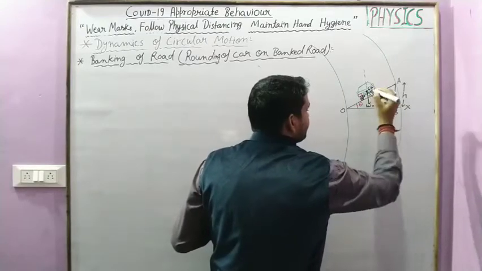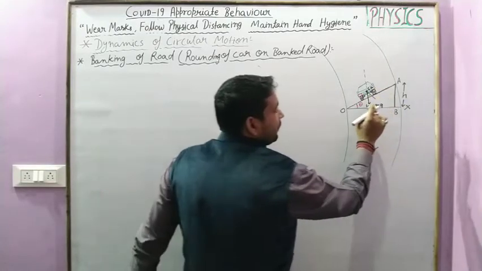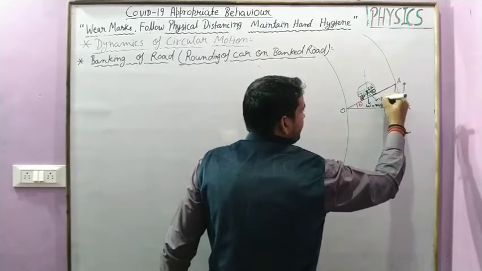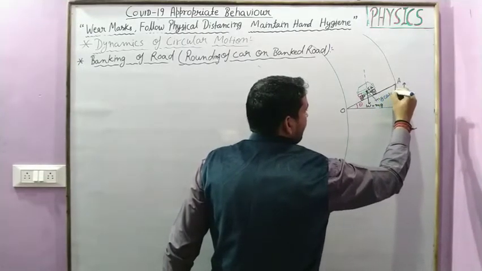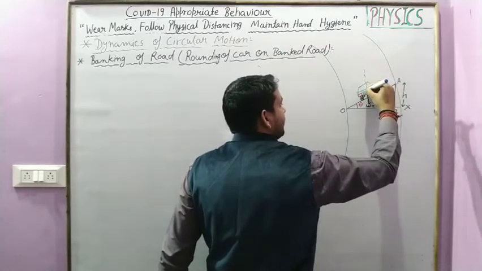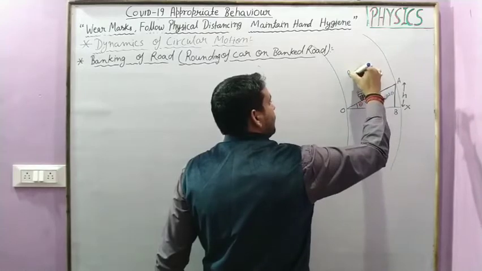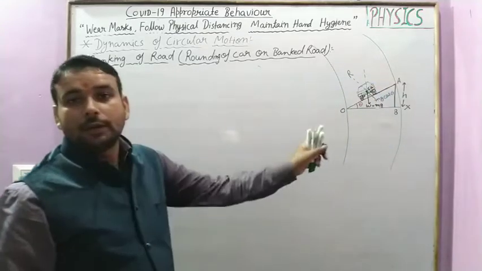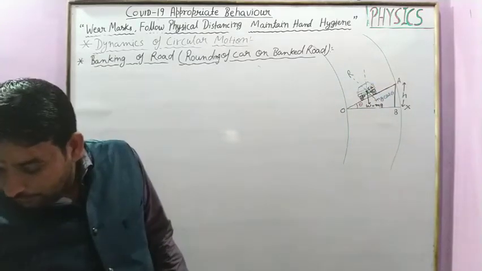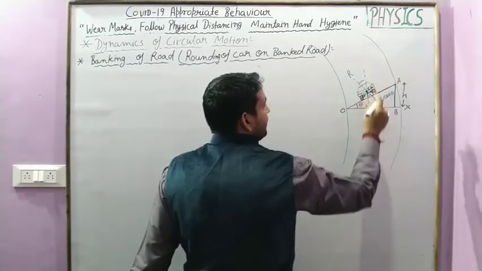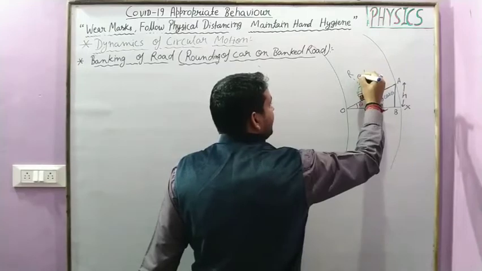We resolve its weight component into mg cos theta, which provides the required force of normal reaction. This force of normal reaction is at an angle theta.